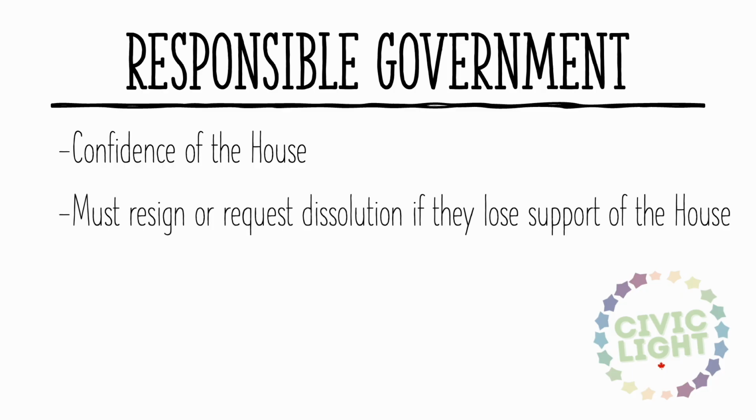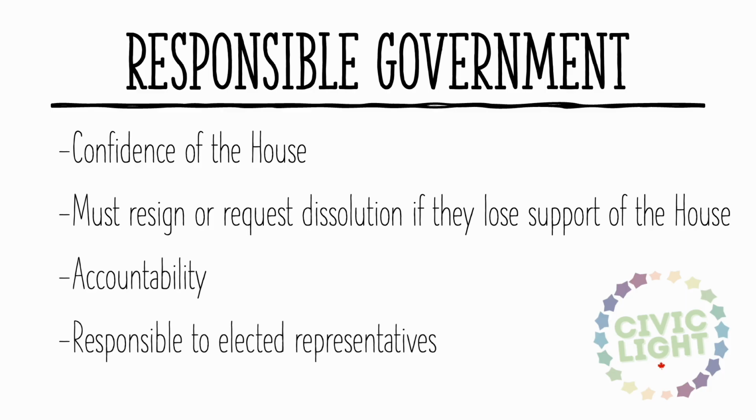If they lose that support, they must either resign or request that the Governor-General dissolve Parliament and call an election. In simple terms, the government must answer to the people's elected representatives. That is what makes it responsible. This creates accountability. The government is responsible to elected representatives.